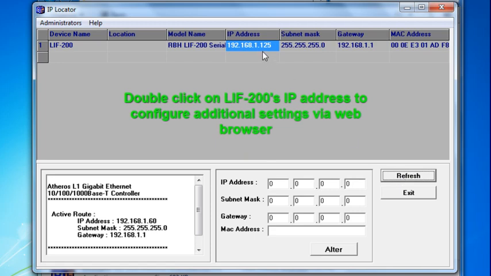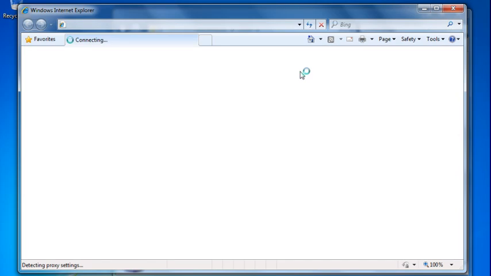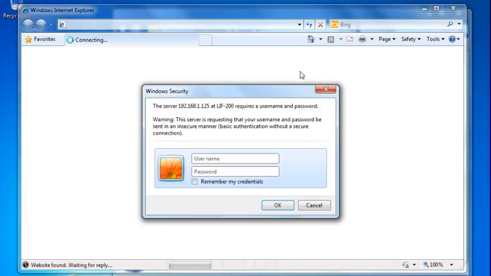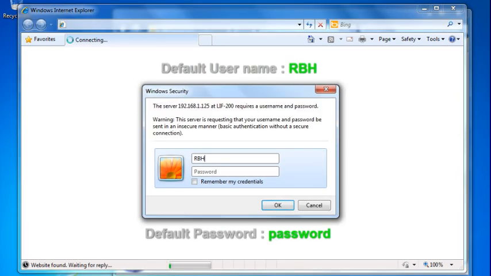Here it is, the new IP address. Double click on it, and the web browser will open, asking you for the password to log in into the management interface of the LAF200.